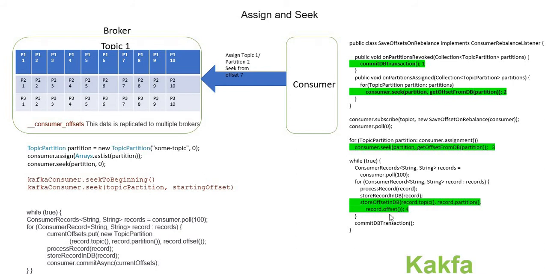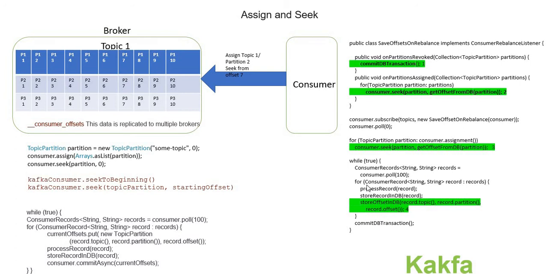Here I'm doing it for each record, but we can do this in batch mode for better latency and better throughput. Once I'm done, I commit all those transactions as a single one. This way I need to write the code in such a way that the whole operation is atomic. It should either happen or not happen. If one of these fails, nothing should happen. If it is saving this record, then it also needs to save this record. That is one thing I need to take care of as part of my coding.